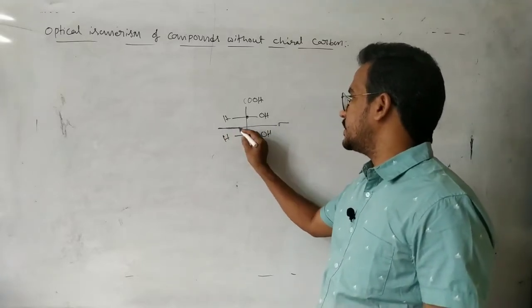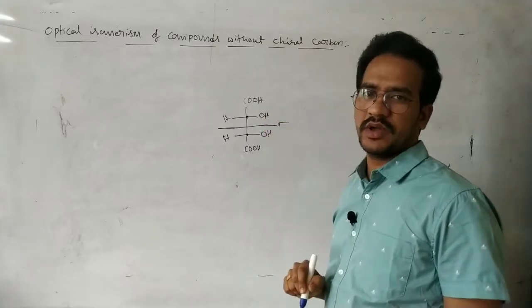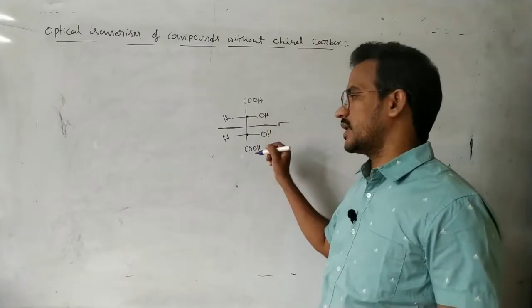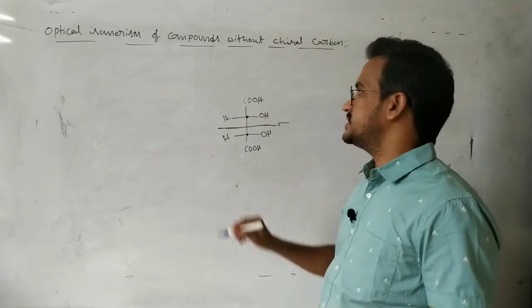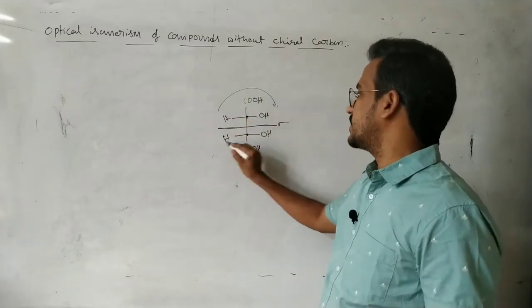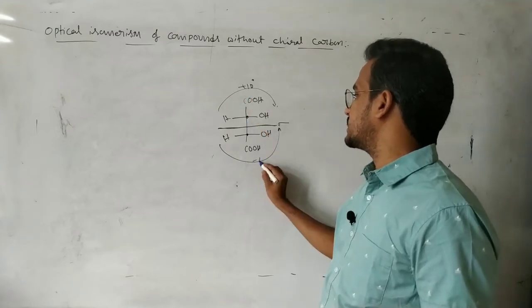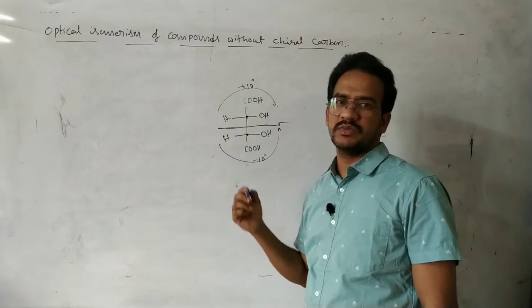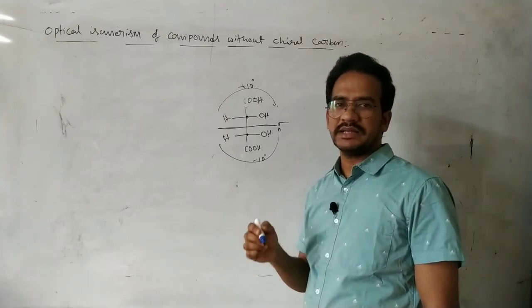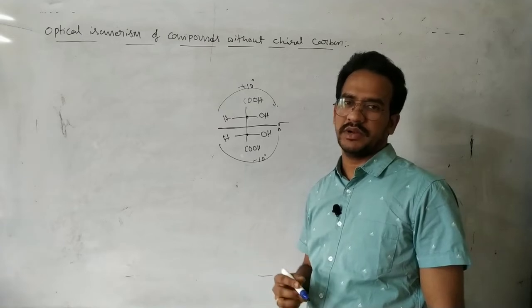This molecule can be cut into two equal halves, and those two equal halves are mirror images. That means the rotation of one half is cancelled by the other half. Suppose here plus 10 degrees, here minus 10 degrees, so the total optical rotation is 0 for this molecule. So even if it has a chiral carbon, it is optically inactive because of the planar symmetry.